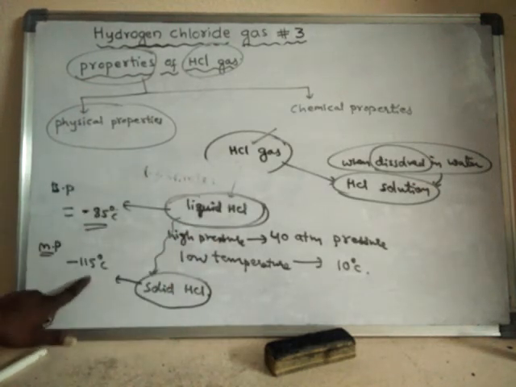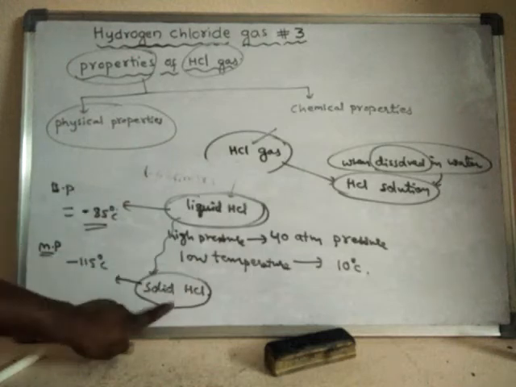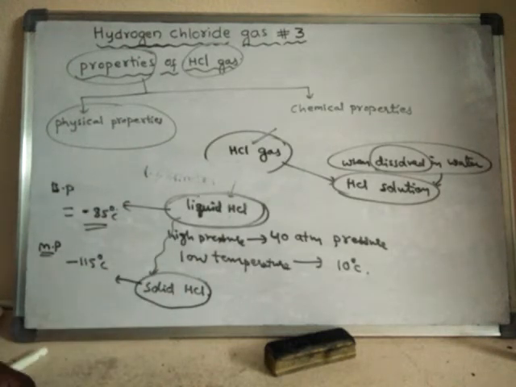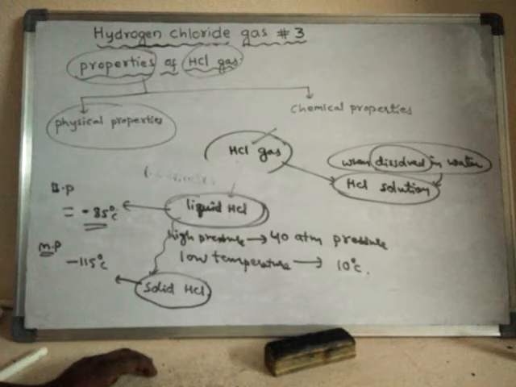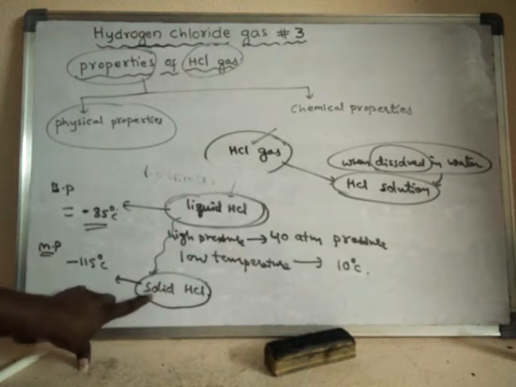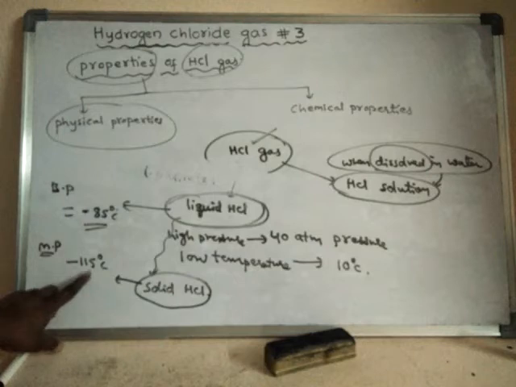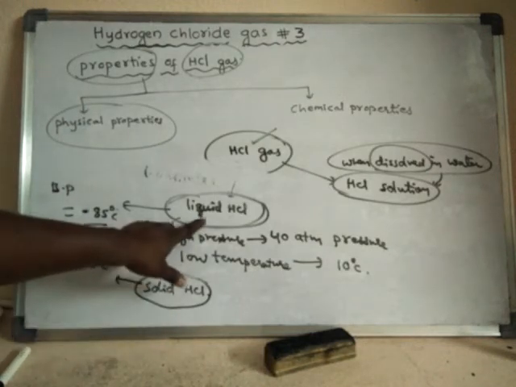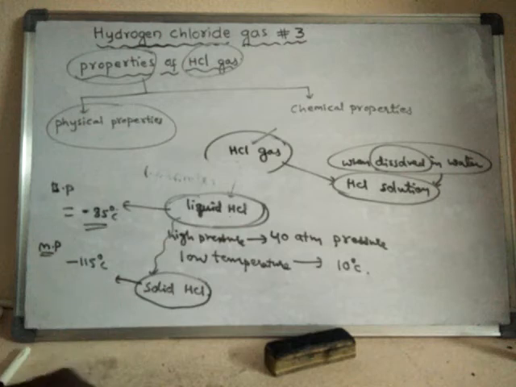Below minus 115 degrees centigrade, this HCl exists as solid. Remember that. Above this temperature, the HCl will be available in liquid form.